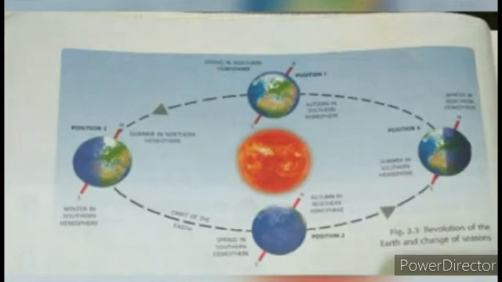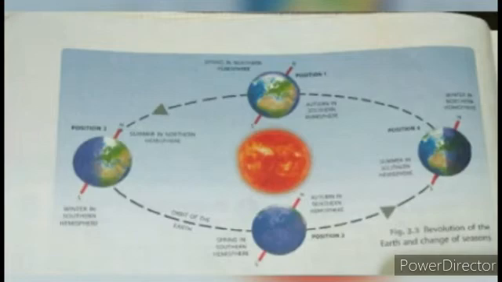Okay, and now look at position 4. The south pole is tilted towards the sun and the southern hemisphere gets more sunlight. So whichever faces the sun, what will happen? It will have more sunlight and hence it will be summer in this place. And during this time, the north pole is tilted away from the sun and it gets less sunlight. Therefore, it is winter in this hemisphere. Can you understand, children?